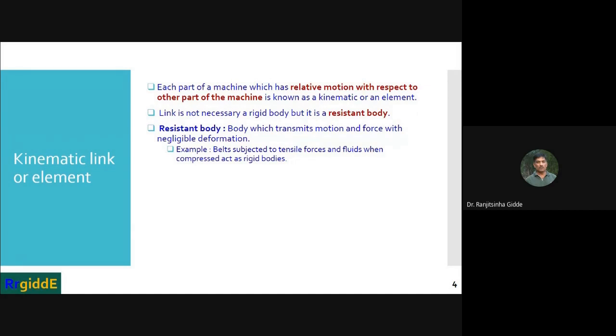Then these are called resistant bodies. One example with respect to this: a belt subjected to tensile force, and fluids when compressed, act as a rigid body.